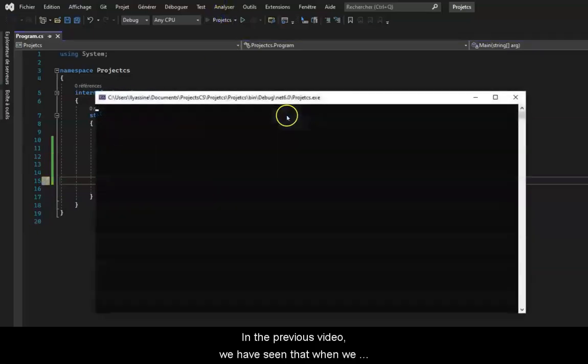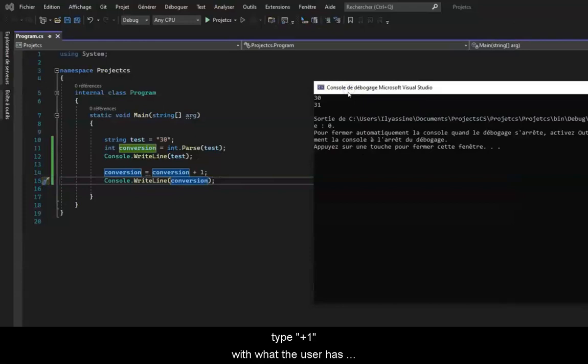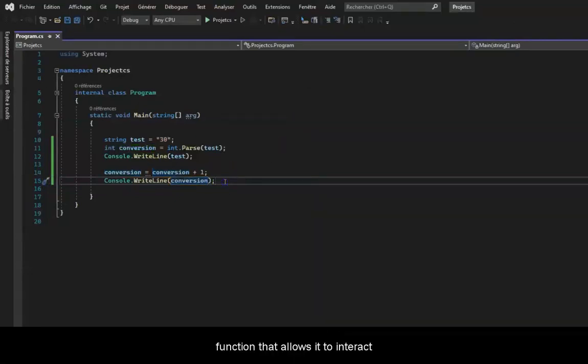In the previous video, we have seen that when we type +1 with what the user has entered, the program has directly transformed our 1 into a string because the function that allows it to interact with the user takes back everything in string type, whether it will type a number or not. The computer here will then execute the program. However, it will not directly convert a number already typed into another number. It is not aware of what the user is going to do with it, so it will convert the +1 and concatenate it with what the user has entered.